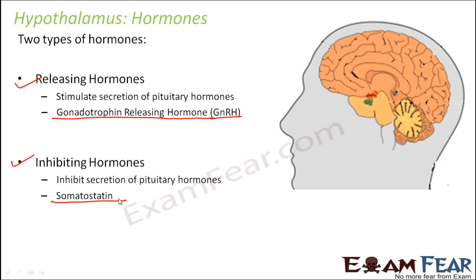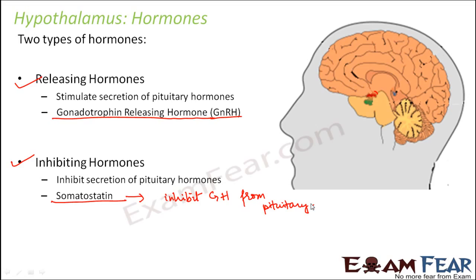What does it do? It inhibits the release of growth hormone from the pituitary. So what does it mean? Growth hormone means the hormone which helps the cells to grow, which causes growth. Now when the pituitary releases growth hormone, that means all the cells of the body will grow, so the person will grow as such. So growth will take place.